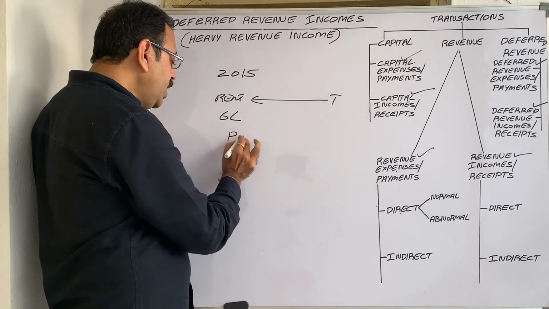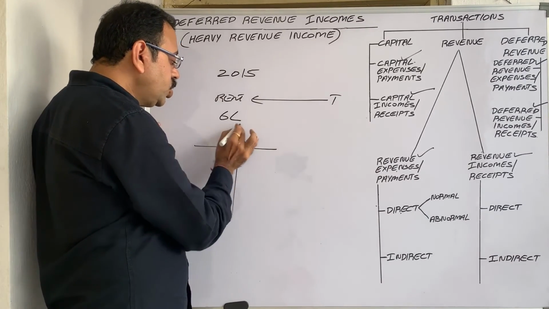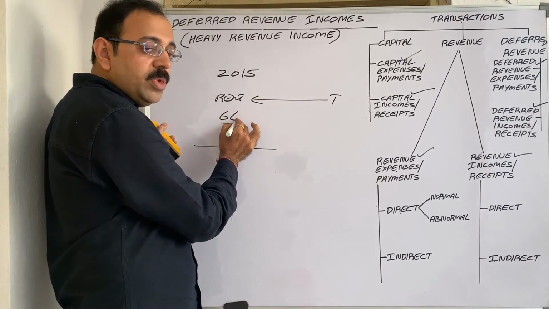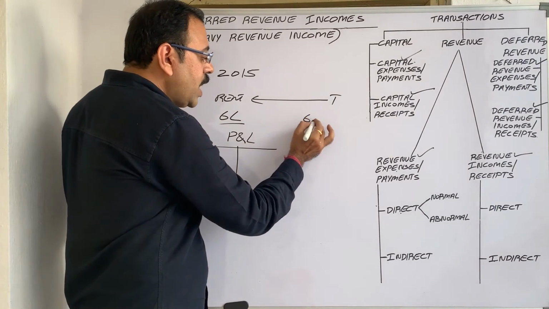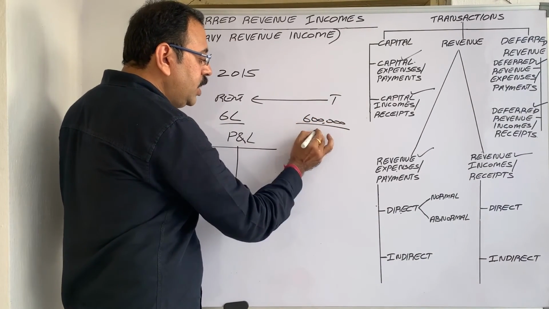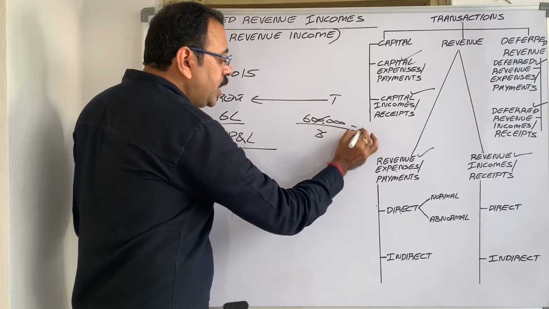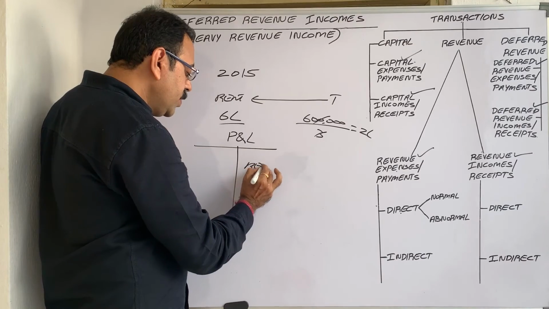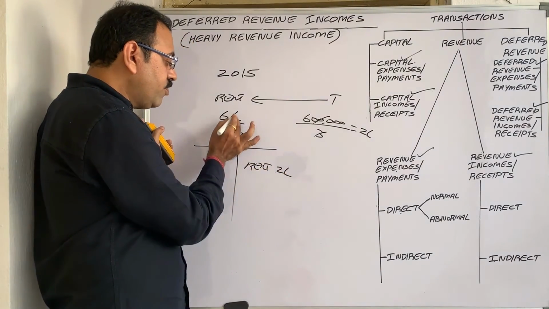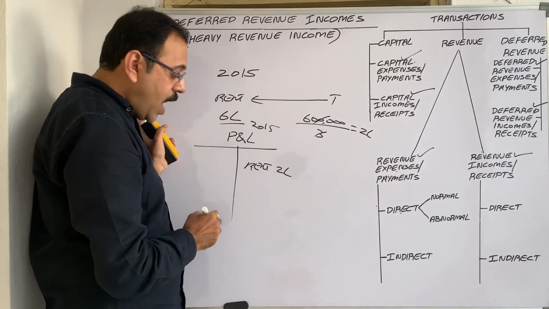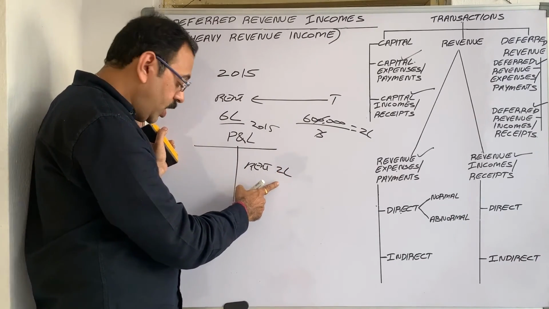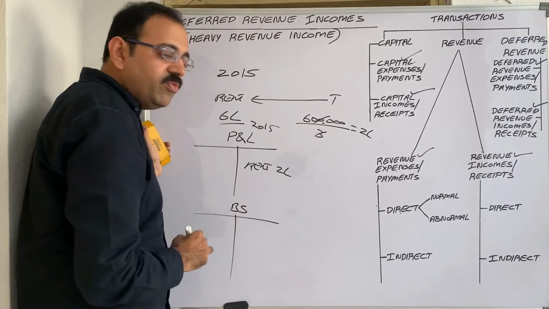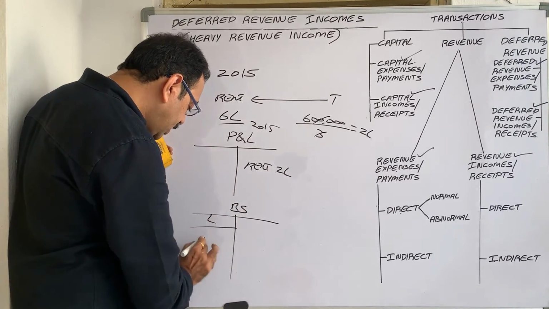In the 2015 profit and loss account, we should not show 6 lakh rupees now. According to the matching concept, this 6 lakh income is for 3 years. So 6 lakh rupees divided by 3 gives each year's rent as 2 lakh only. Then you credit 2 lakh rupees rent income to the P&L account of 2015, and the remaining income of 4 lakh rupees is to be shown in the balance sheet of 2015 on the liability side.